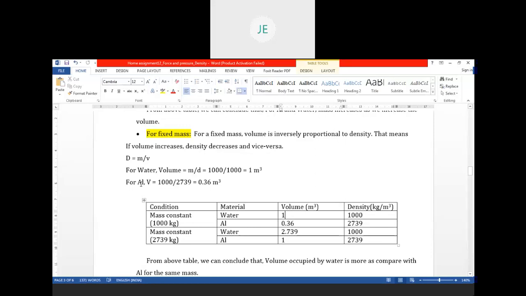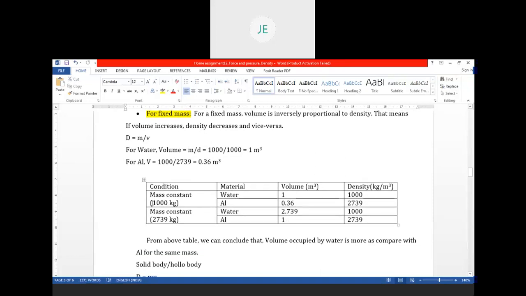And if you take aluminium, 1000 kg mass by 2739 kg per meter cube, which is the density, if you simplify, you will get 0.36 meter cube volume. That means 1000 kg of water will occupy 1 meter cube volume, and 1000 kg of aluminium will occupy 0.36 meter cube of volume.